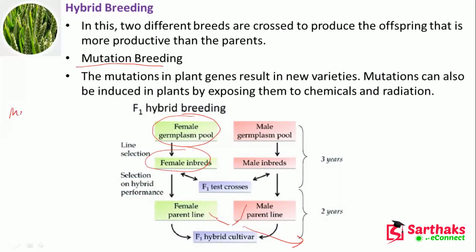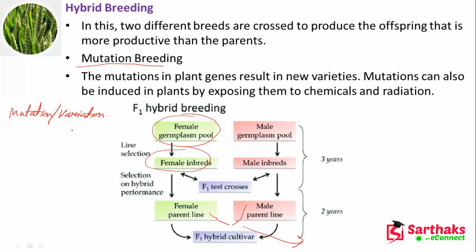It is the process of exposing the seeds to chemicals, radiation or enzymes in order to generate mutants with desirable traits to be bred with other cultivars.